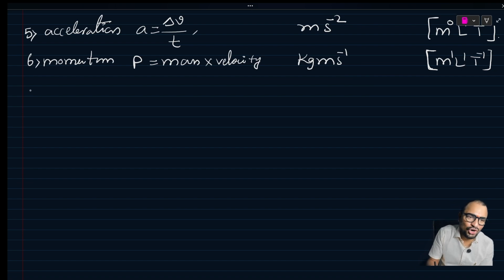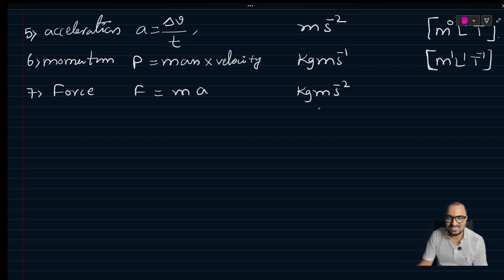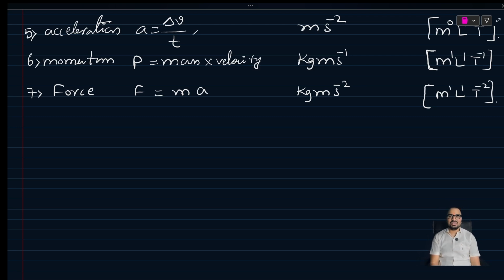Now, force. Force, what is the formula? Force, we know that mass into acceleration. Mass kg, acceleration meter per second square. What is the dimension? M1, L1, T minus 2. That's the dimension of force. Yes. Next, pressure.